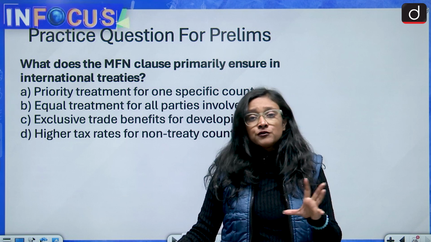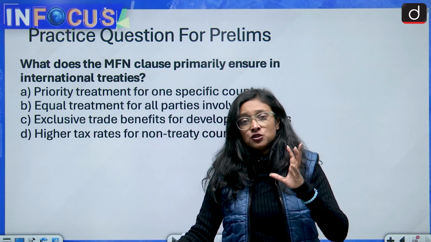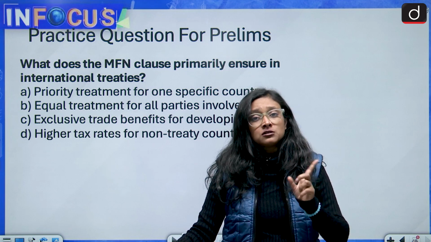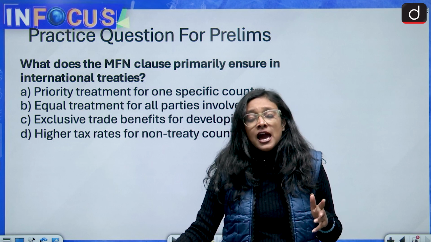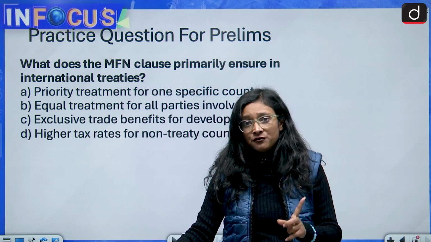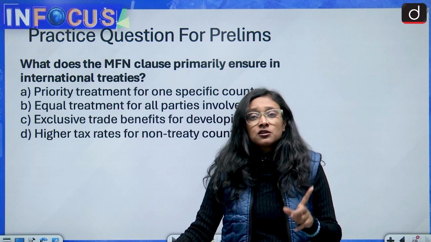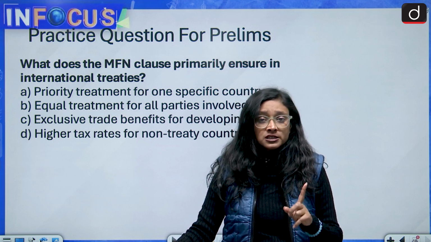And what is the overview of this whole discussion? First of all, you have to know what the Nestle case is, what the Supreme Court's observation was on this case, and then what MFN, Most Favored Nation, is, because this is very important for your prelims examination.